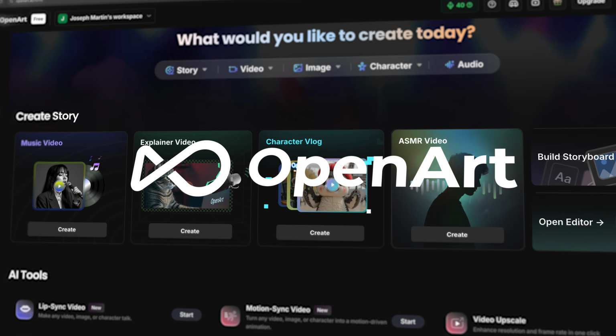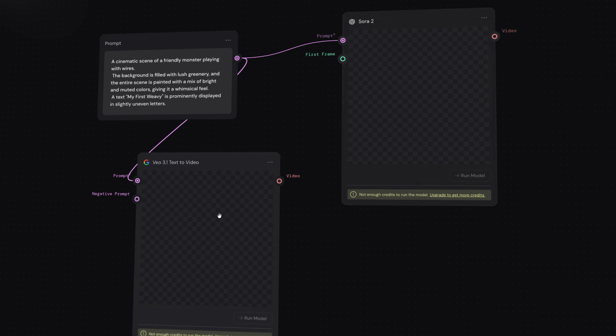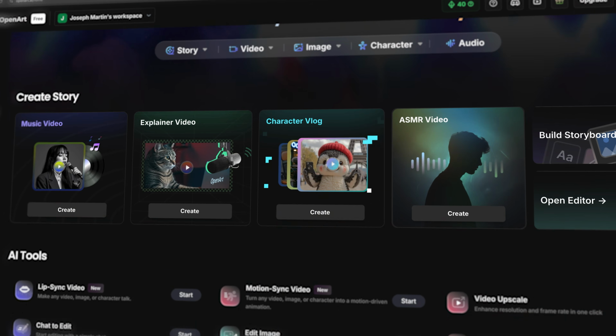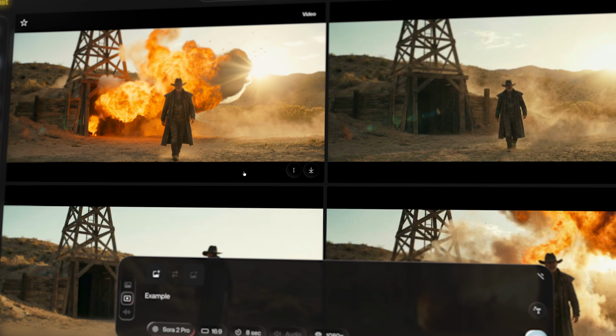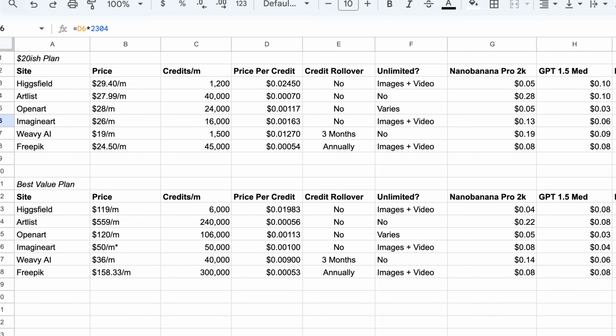AI image and video generator sites like Higgsfield, Artlist, and Openart are extremely confusing with their credit system. So I did what nobody else wants to do. I spent the entire day poring over every major AI image and video generator site, and I've finally discovered the one that has the best value. The comparison turned out to be much more complicated than I thought. The numbers can be deceiving, but I'm gonna break everything down for you in a super digestible way.